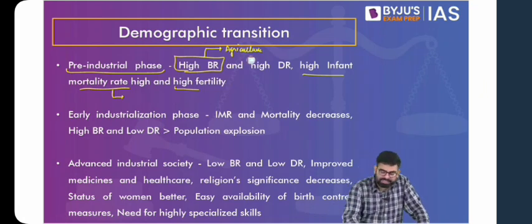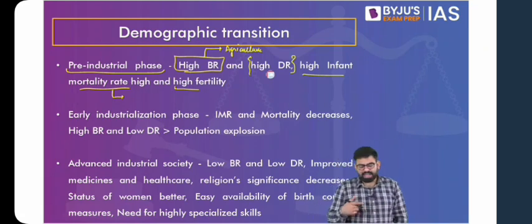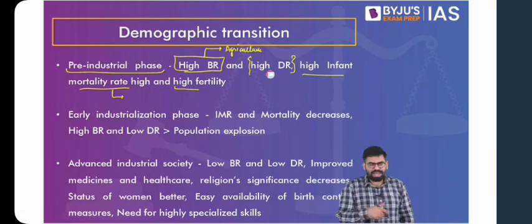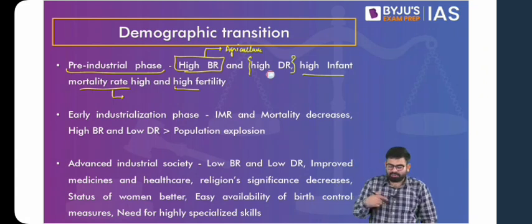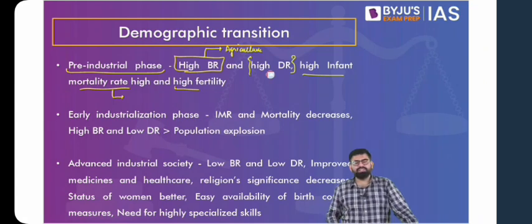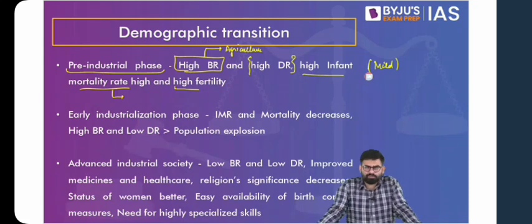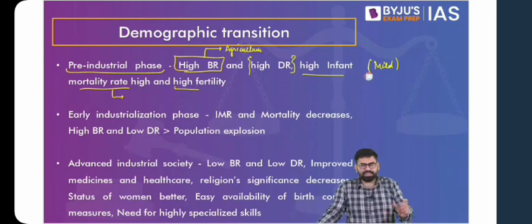And then the death rates are also high, which basically balances this high birth rate. The death rates are higher because of unavailability of healthcare, lack of intervention from the state, and lack of awareness, which leads to malnutrition and ultimately to high death rates. So the life expectancy is low and the death rates are high in the pre-industrial phase. Then as we move towards the industrialization phase, the population growth is going to remain mild, because an equivalent number of people are dying as well. So it basically replaces the existing levels of population.